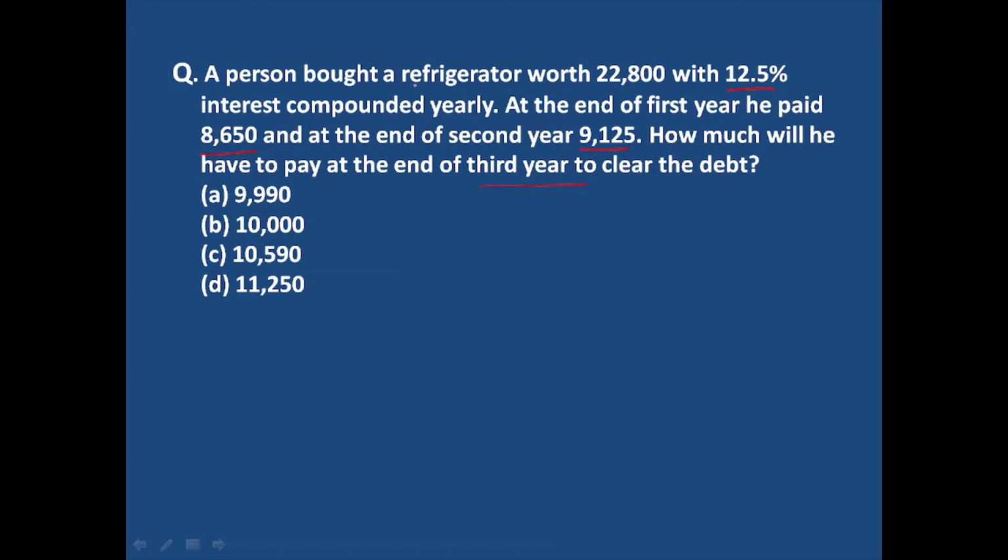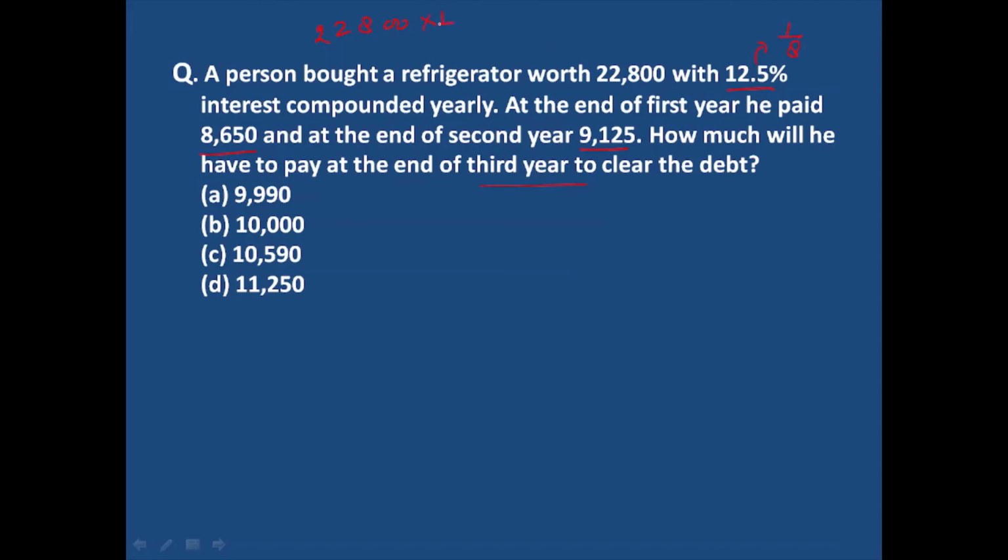Now, first we find the total interest that we have to pay after 1 year. The loan amount is 22,800 and the rate of interest is 12.5%. If you convert 12.5% into a fraction, you will get 1 upon 8.